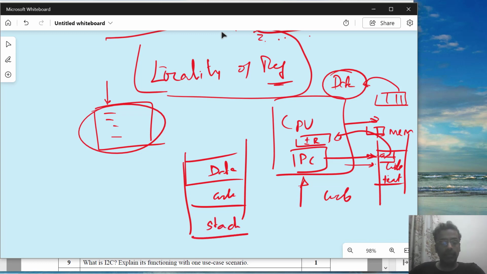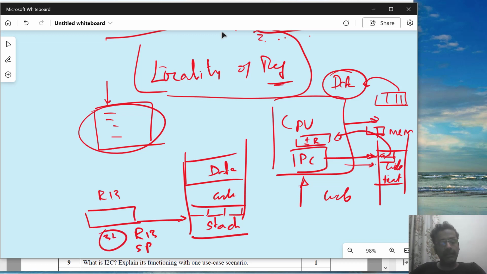Now, in a high level language, local variables and parameters are stored in the stack. And there are many instructions, push and pop, which are very specific to the processor, which access it using the R13 or stack pointer register. Now, the stack pointer or R13 is a 32-bit register inside the CPU, which has the address of the stack.